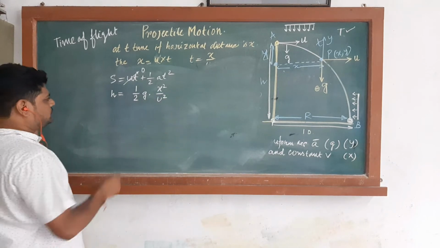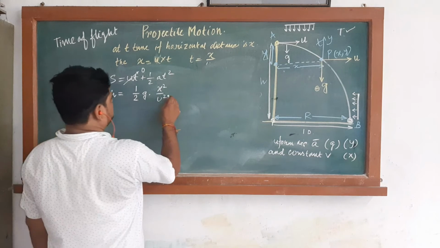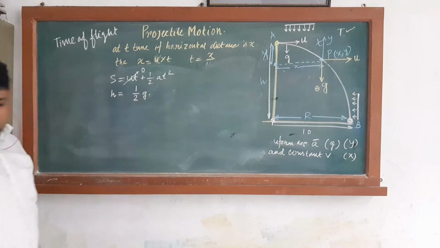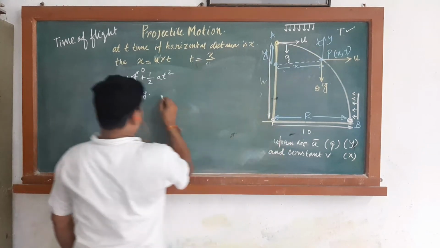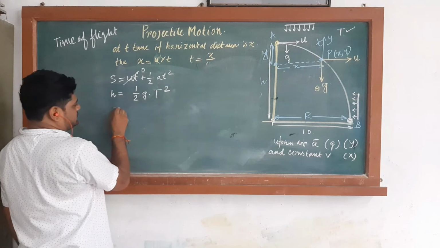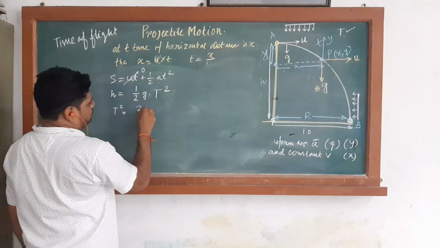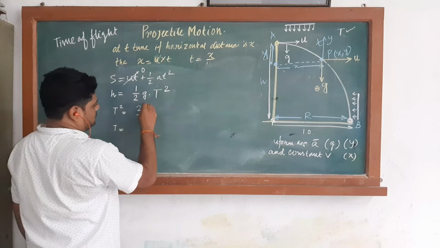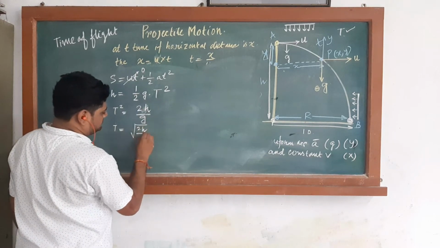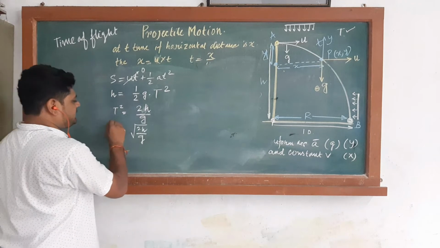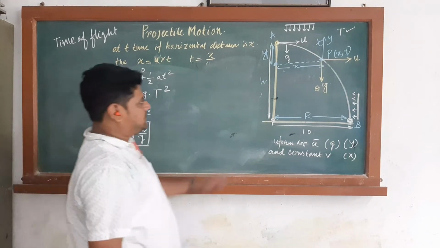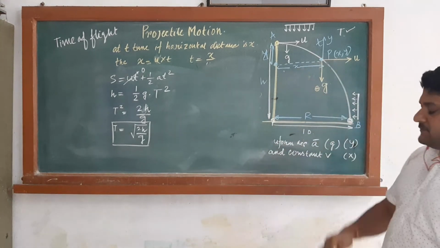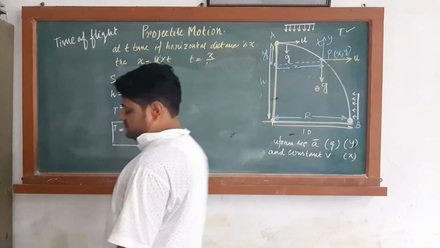Sorry, we are going to calculate the t, where the total time taken is t. So h is equal to half g t square, so t square is equal to 2h by g, and t is equal to root under 2h by g. This is the equation for the time taken to reach the ground from a certain height, if you consider the motion as a projectile motion, that is a two-dimensional motion.